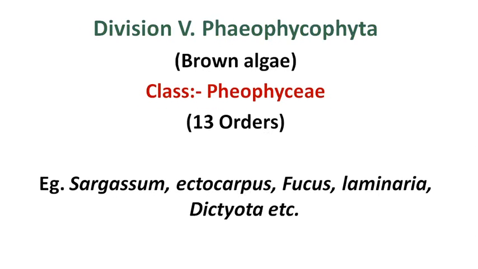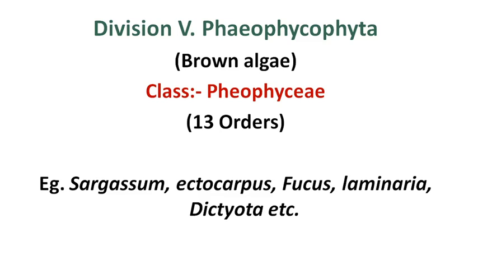So the next division is the Phaeophycophyta. The Phaeophycophyta is commonly called brown algae. It has a single class. The name of the class is Phaeophyceae, and this class is further divided into 13 different orders.